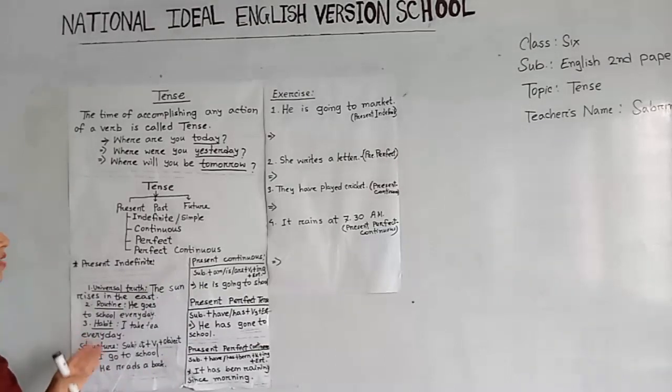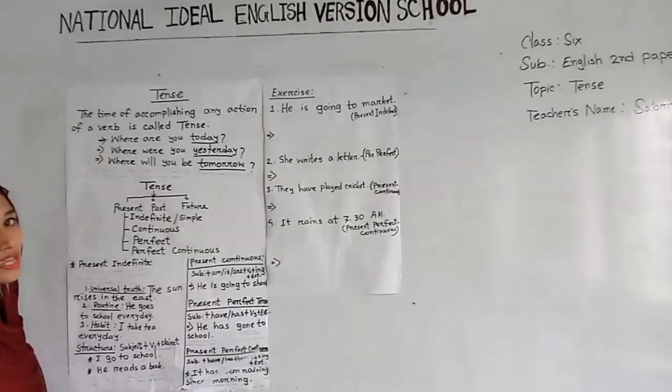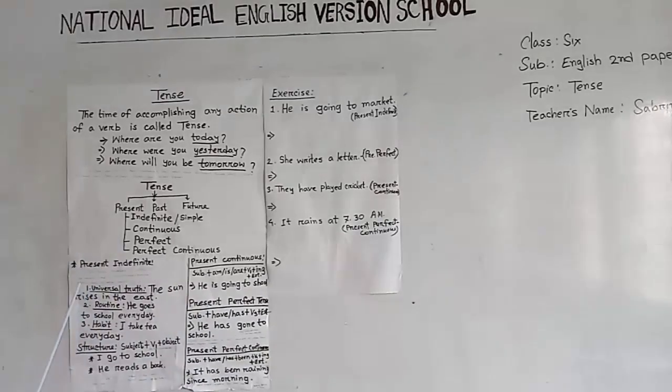About its structure, we can say that subject plus be verb, that means am or is or are, plus V1 plus ing plus extension or object. Okay, dear students, by this way we can find examples like he is going to school, or I am eating rice, or he is playing football, etc. Okay, next term is the present perfect tense.